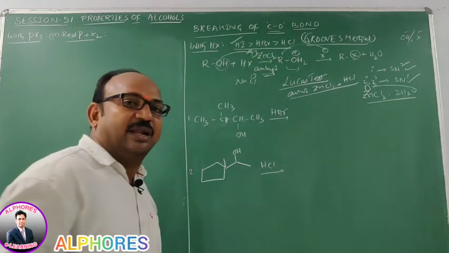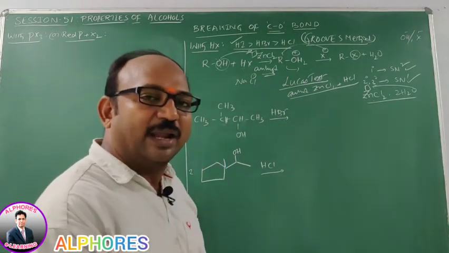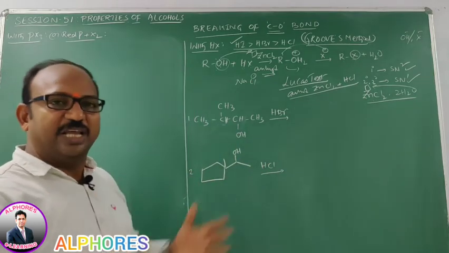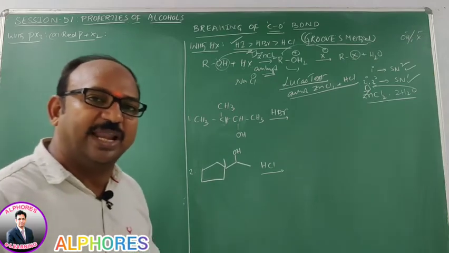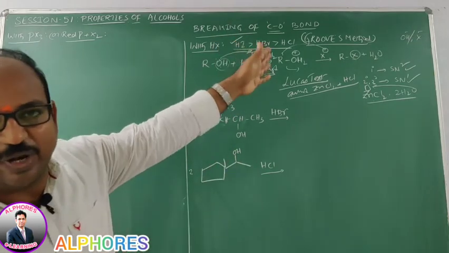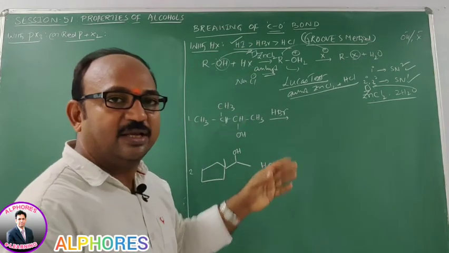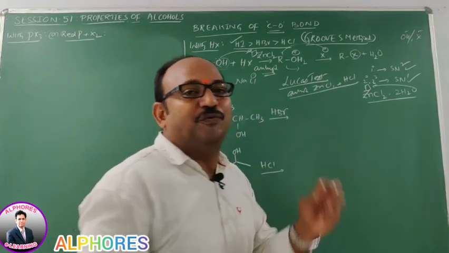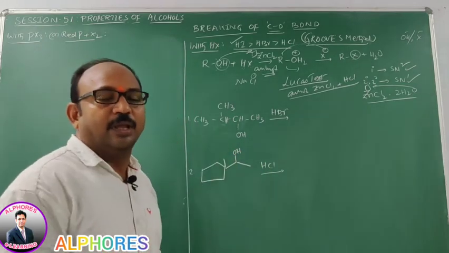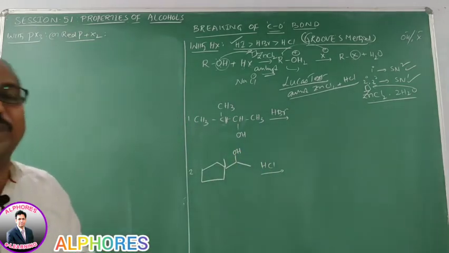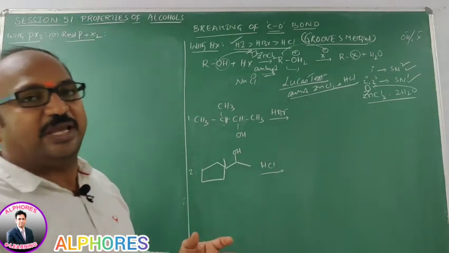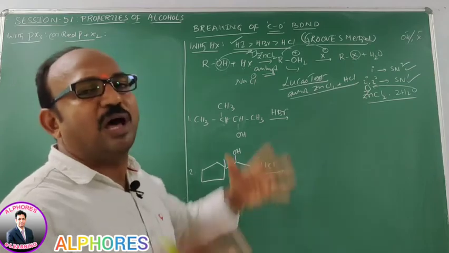In the case of secondary alcohols, compared to the tertiary carbocation, the secondary carbocation is less stable. That's why with anhydrous ZnCl2 and HCl, the Lucas reagent, turbidity forms within 5 minutes. With primary alcohols there is no turbidity, or you get turbidity only after a long time.